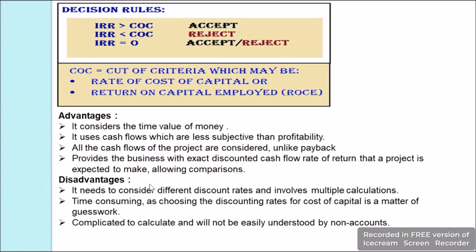The drawbacks or the disadvantages of IRR is it needs to consider different discount rates and it involves multiple calculations. It is time consuming as choosing the discount rate for the cost of capital is a matter of guesswork. However, for us, as they give us the two different discount rates in our question, it becomes easier, but in reality they have to guess the negative discount rate and keep on calculating, which will be time consuming, and it is also complicated to calculate and it will not be easily understood by the non-accountants. So these are the disadvantages of IRR.